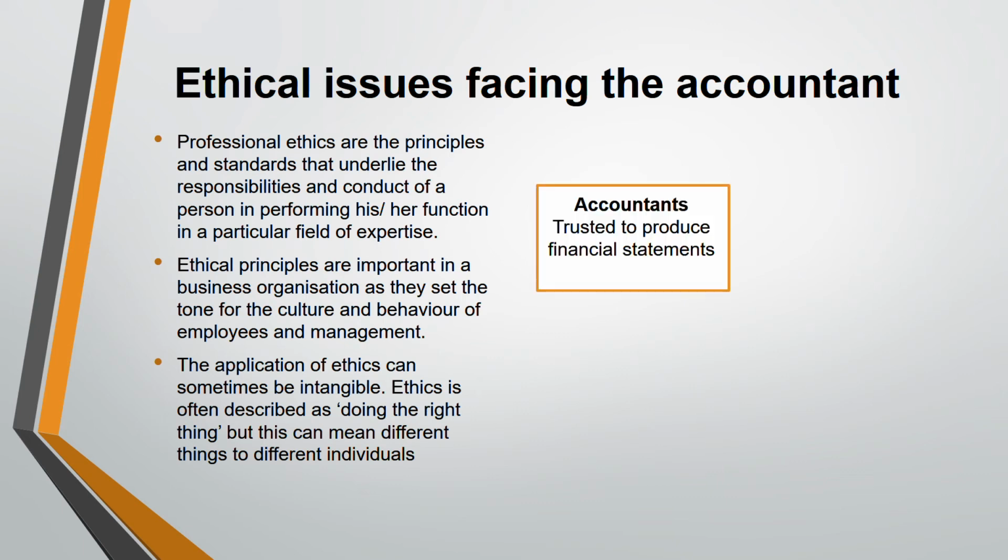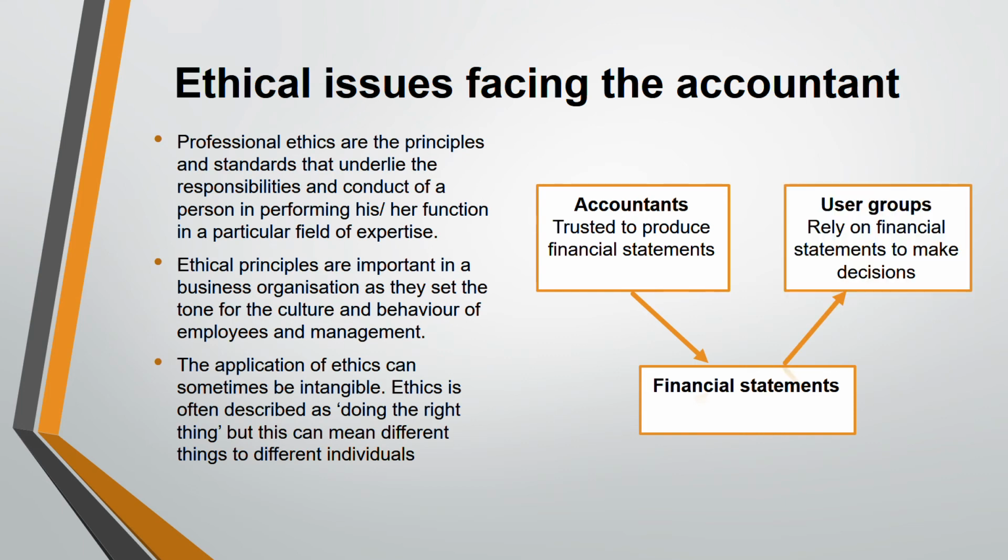so this is the overall scenario of what's happening. Accountants are trusted to produce financial statements which are relevant as well as faithfully represent. Then they present the financial statements. Then these financial statements will be relied upon by whom? The various stakeholders: the bank, the customer, the supplier, the shareholder, the lender, everyone, the government. That's why ethics is very important here. And that's why this is the first topic also. Before I start any standard, we start with ethics.